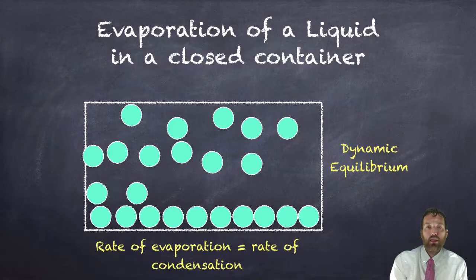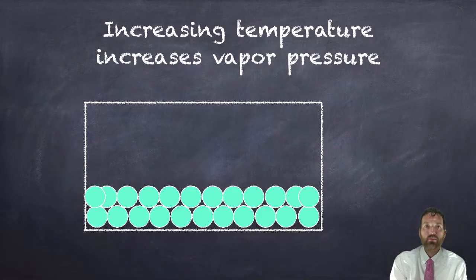It doesn't mean it stops moving. If we're still adding heat in this container, some of the particles are going to vaporize and go back into a gas, and some of them are going to condense and go back into a liquid. But at the point where the rate of evaporation equals the rate of condensation, we call that a dynamic equilibrium. That will always be achieved in a closed container. You have a gas layer on top and a liquid layer on bottom, and the rates will eventually equal out.